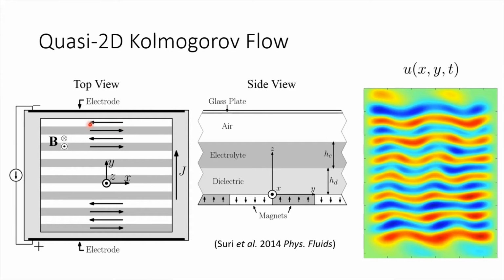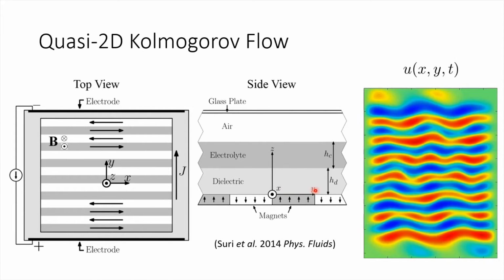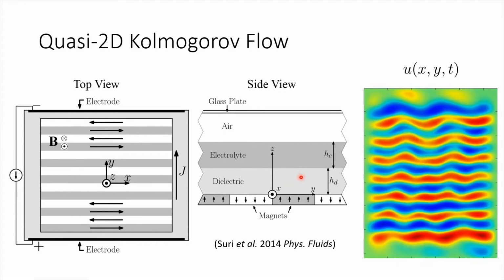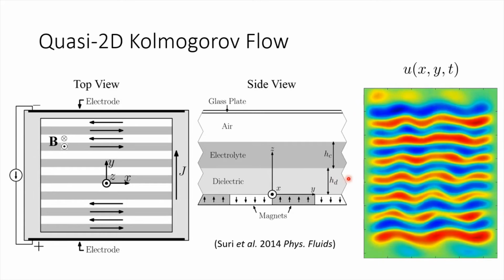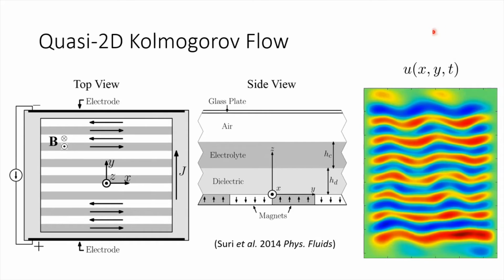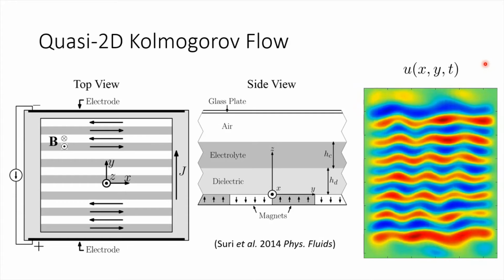In order to overcome the no-slip boundary condition imposed by the bottom of the box, the electrolyte floats on top of a shallow layer of denser, immiscible dielectric. The resulting velocity profile, as a function of z, is nearly vertical within the electrolyte. The free surface and liquid-liquid interface move with nearly the same velocity, making this flow quasi-two-dimensional. The interface is seeded with tracer particles, and a camera mounted above the setup takes videos. The velocity field is then reconstructed using particle image velocimetry. A typical velocity field x component is shown on the right at a Reynolds number of about 20.